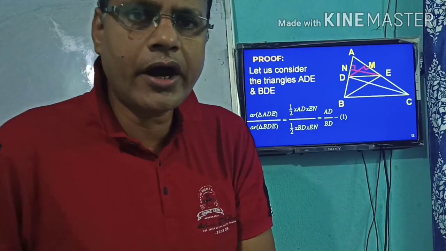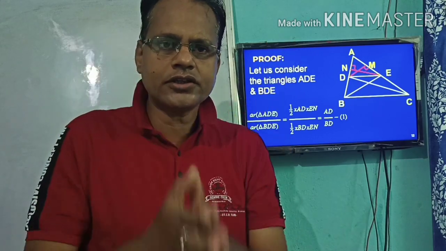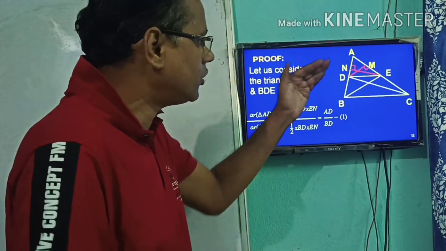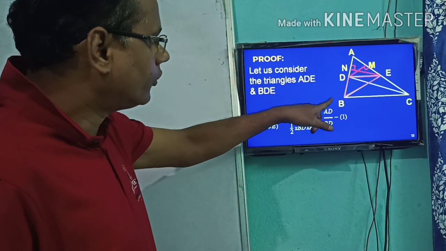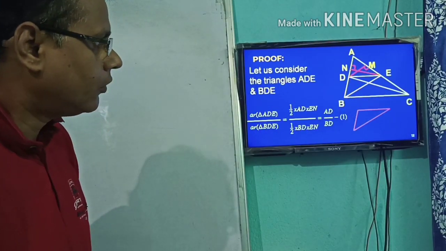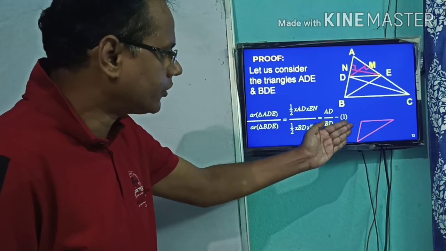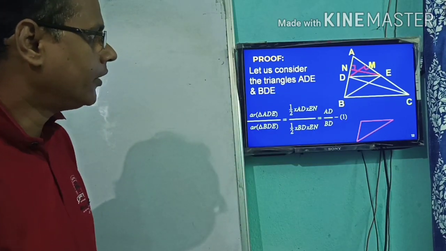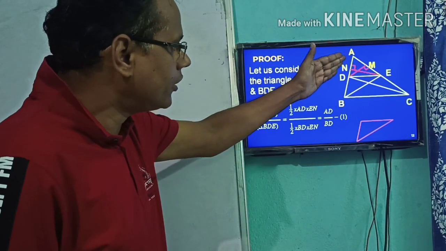A question may arise in your mind, which has also already been discussed. I want to show you here on the screen. This is the triangle BDE. I have taken it separately from this figure. In the same way, ADE is also separated.